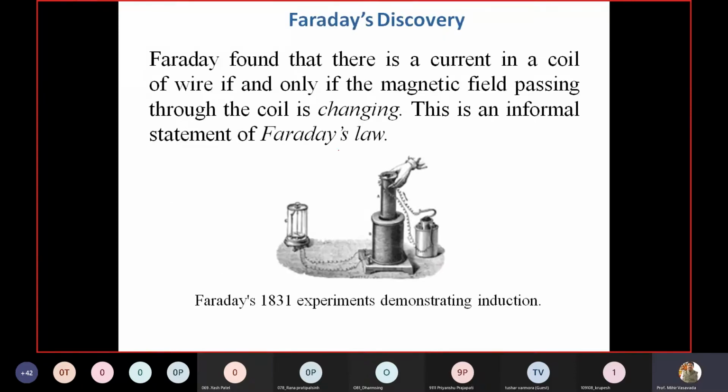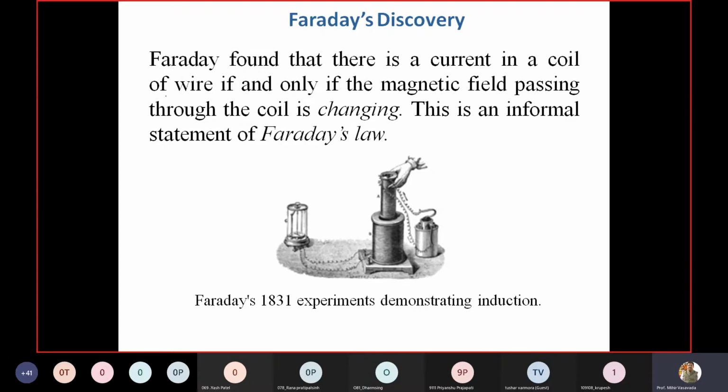This is an informal statement of Faraday's law, and this is an experiment which Faraday demonstrated in 1830, showing the principle using this setup. This is the picture of the experimental setup. The informal statement of Faraday's discovery is that there is a current in a coil of wire if and only if the magnetic field passing through the coil is changing.